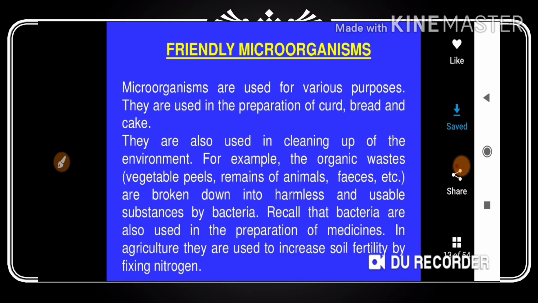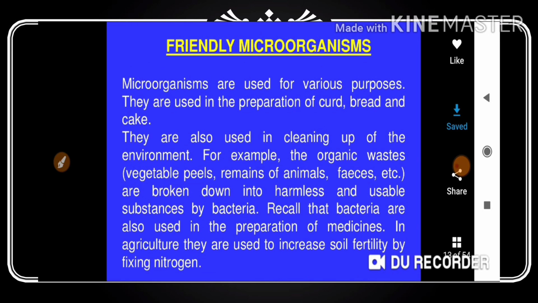In the last lesson, we discussed crop production and management. In that we discussed soil fertility. Some bacteria help to fertilize the soil. We can call them nitrogen fixation bacteria, rhizobium bacteria. You heard it.